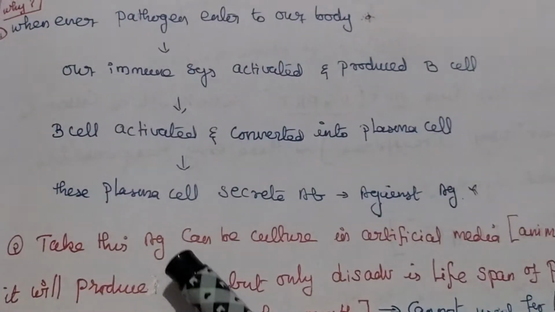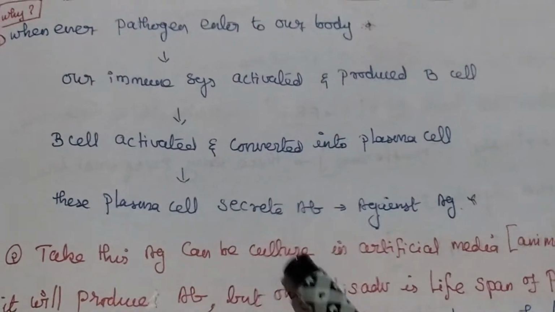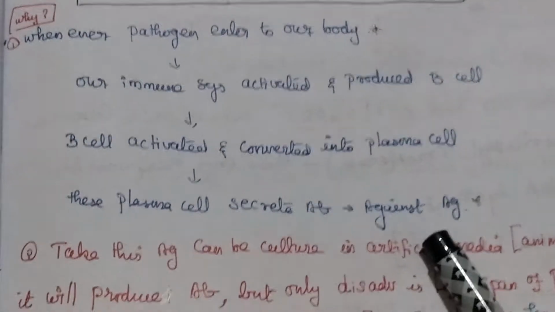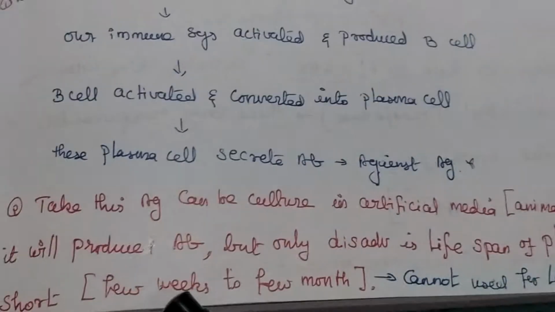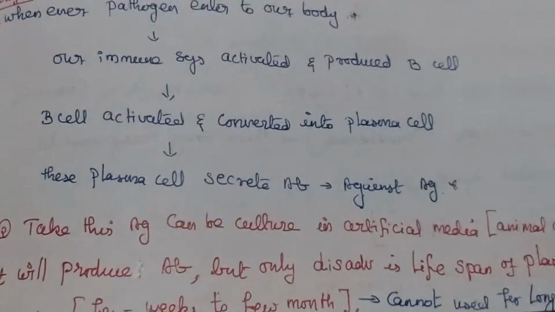So, we can take this and culture it in an artificial medium, but the only disadvantage is that it has a very short lifetime, a few weeks to a few months. That is the reason we need hybridoma technology.